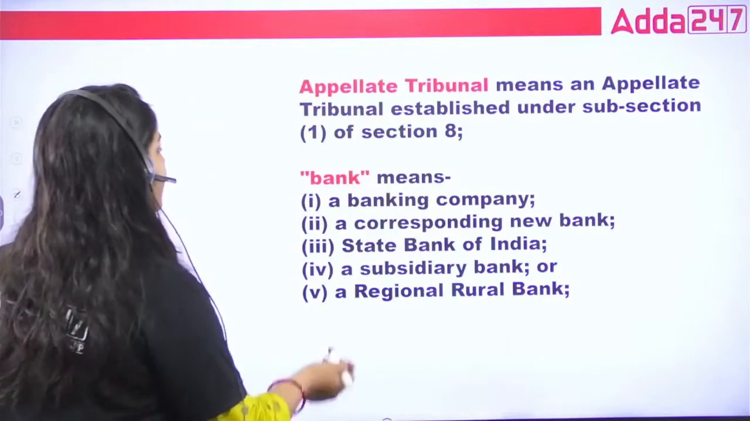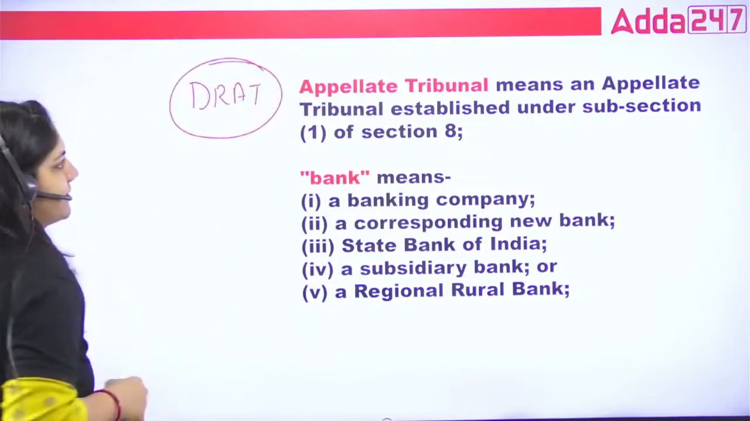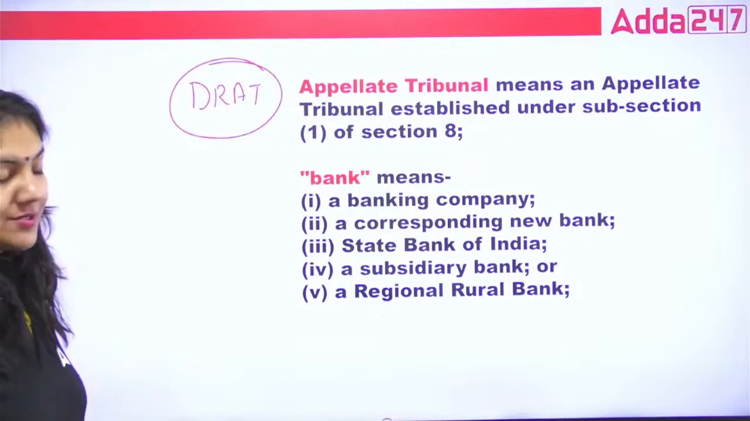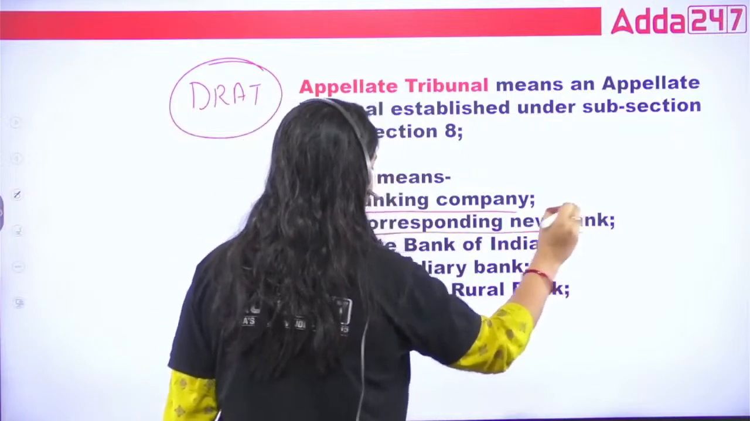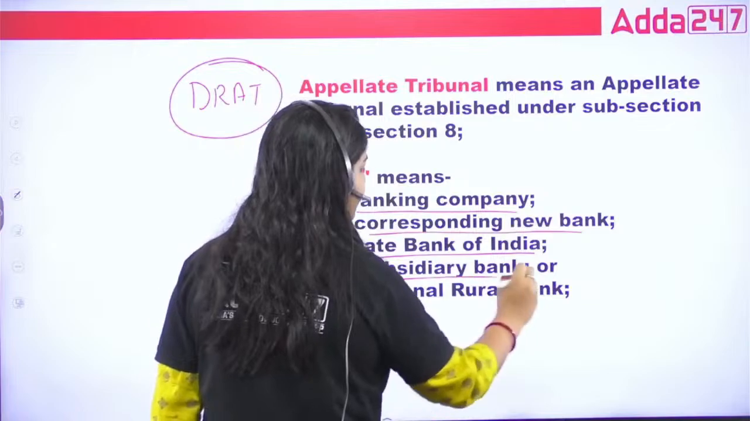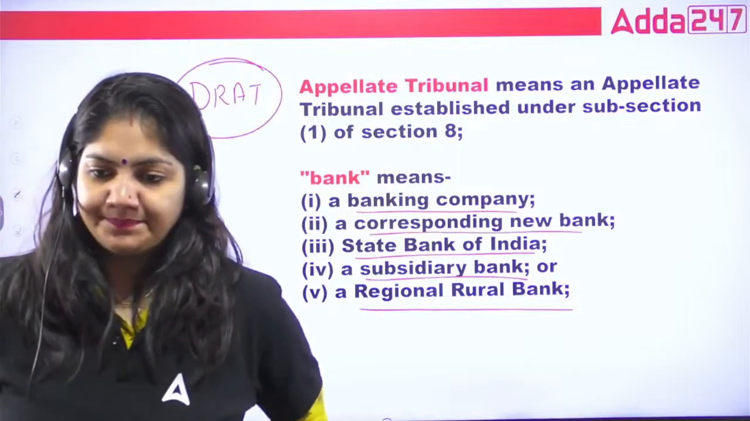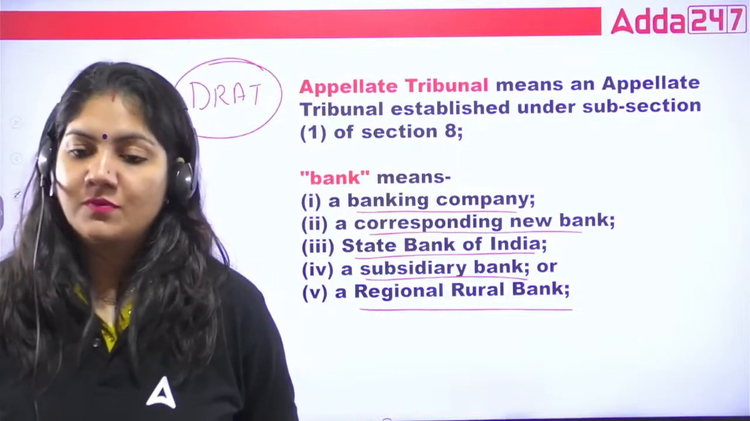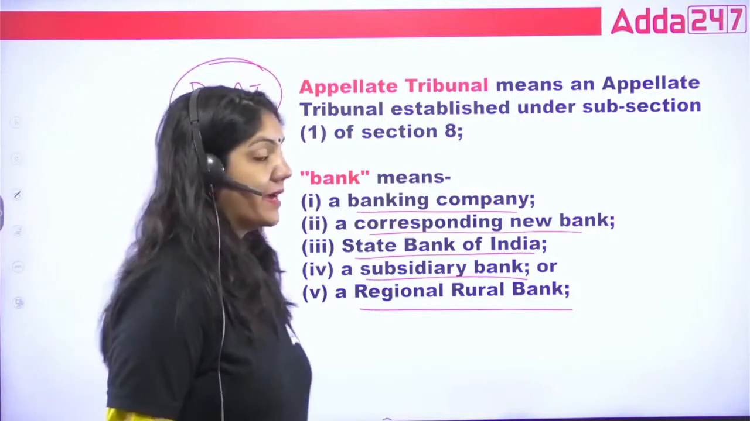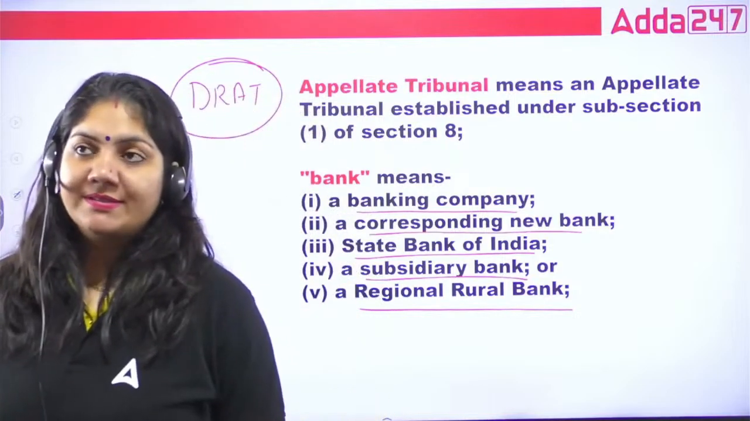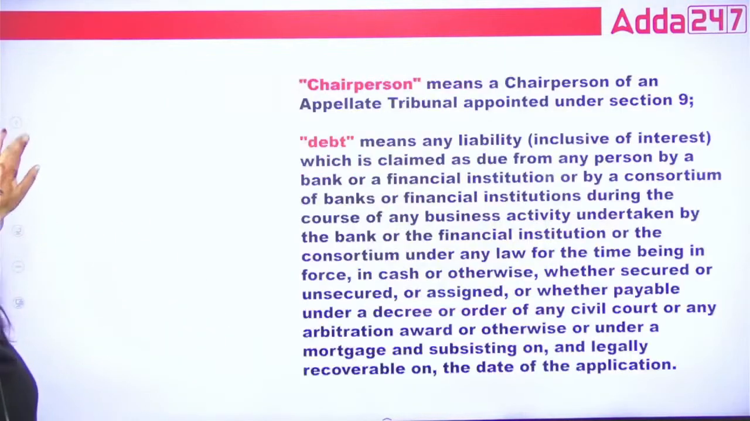What is appellate tribunal? The appellate tribunal is basically DRAT. That's it. This is your appellate tribunal. What is bank? Bank means banking company, corresponding new bank, State Bank of India, subsidiary bank, regional rural bank. See, that can come in the form of a question, that what is a bank under the DRT.